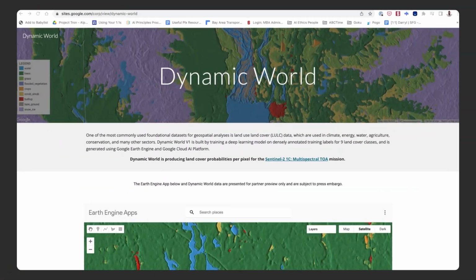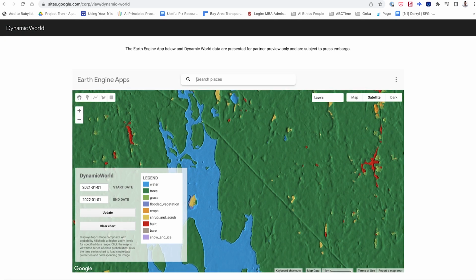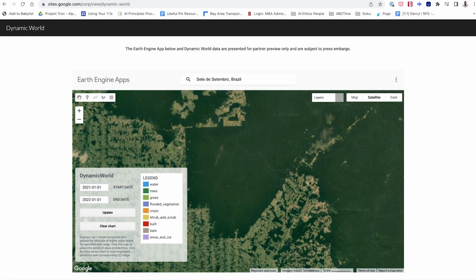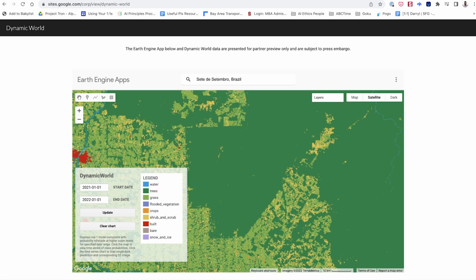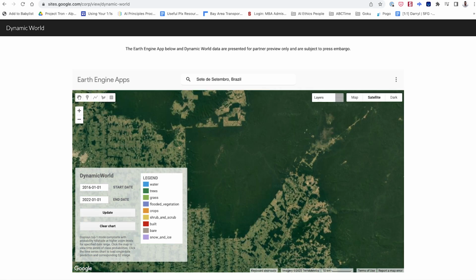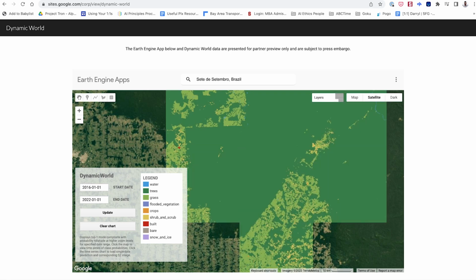In this exercise, we'll examine how to visually interpret predictions over space and time. Load in Dynamic World. In the search field, enter 7 de Setembro, Brazil. You should see Dynamic World data compute for the indigenous territory of the Paiter Suruí people who live in the 7 de Setembro region of Brazil. Set the start date to 2016, January 1st, and the end date to 2022, January 1st. Click on the Update button. This may take a few minutes to load as it's computing on the fly.